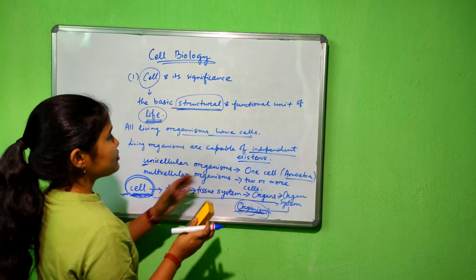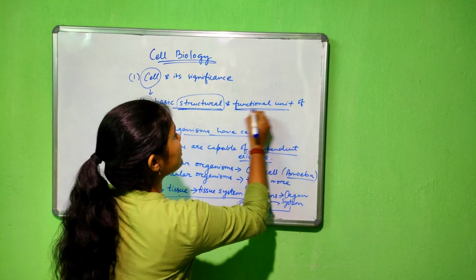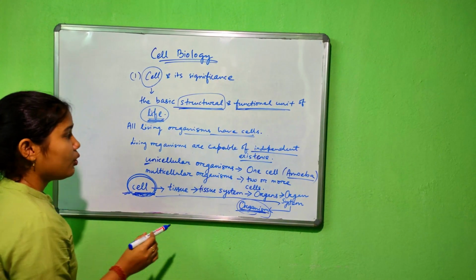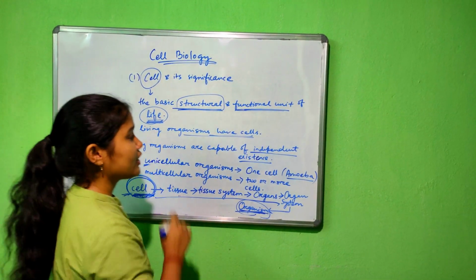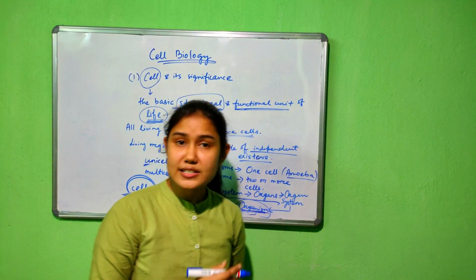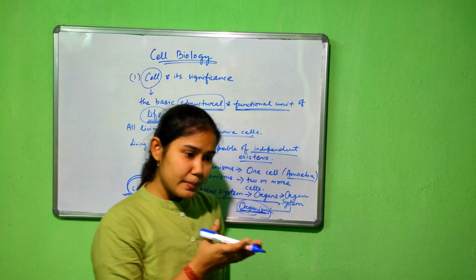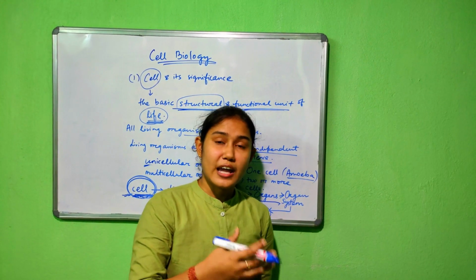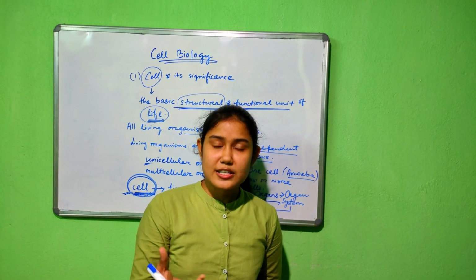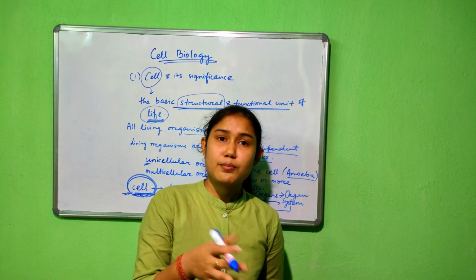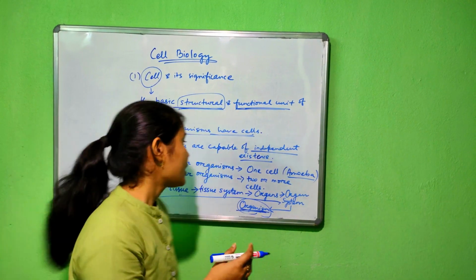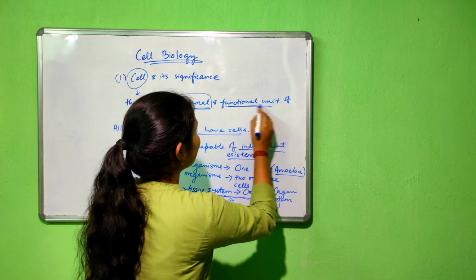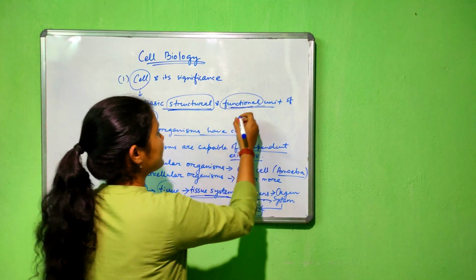Now, why is it called the functional unit? We have already discussed that living organisms are capable of independent existence. So, what do we mean by independent existence? That the organism is carrying out every life activity within that cell or with the help of the cells that it contains. I will call it the functional unit.